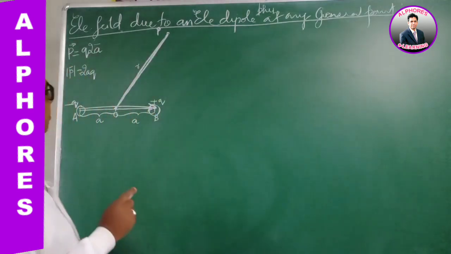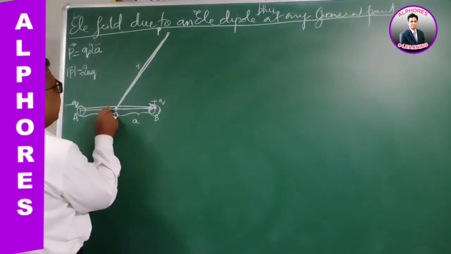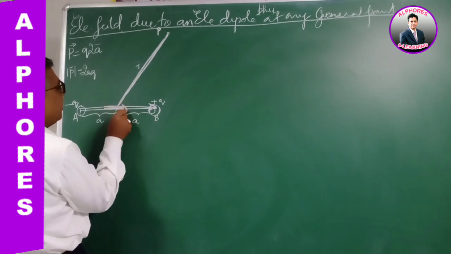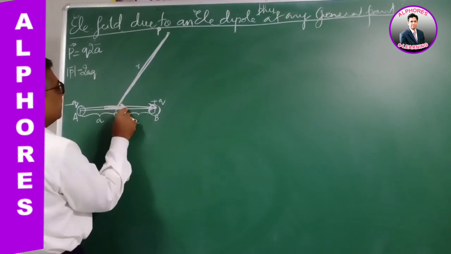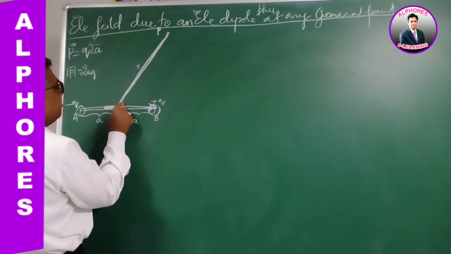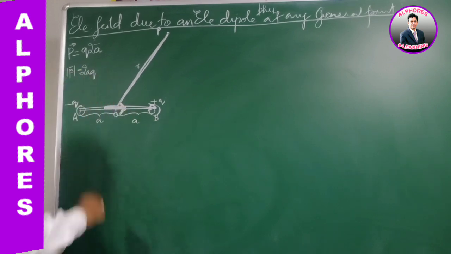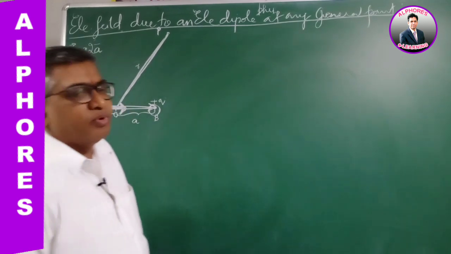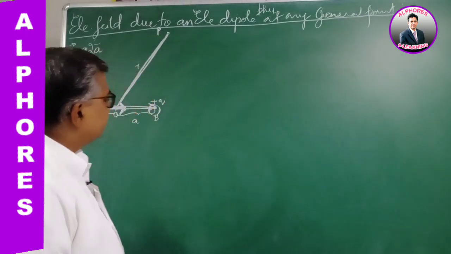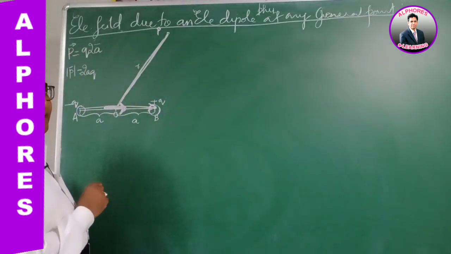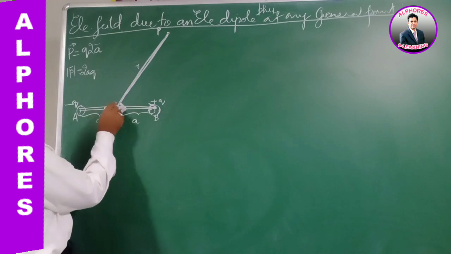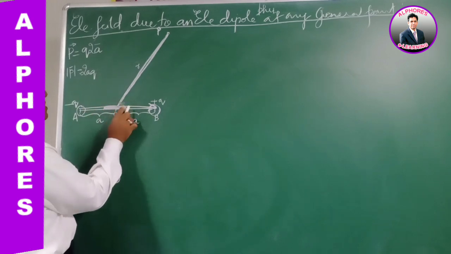A short dipole is represented by a bold arrow like this. So we are evaluating the field due to a short electric dipole at any general point P. I am representing this dipole as an arrow like this.